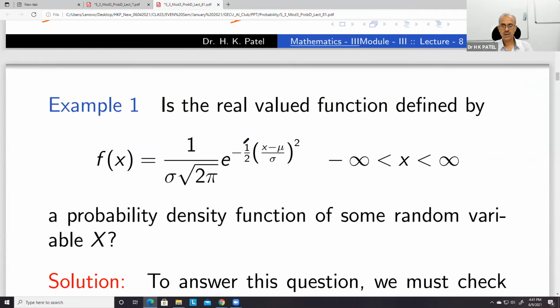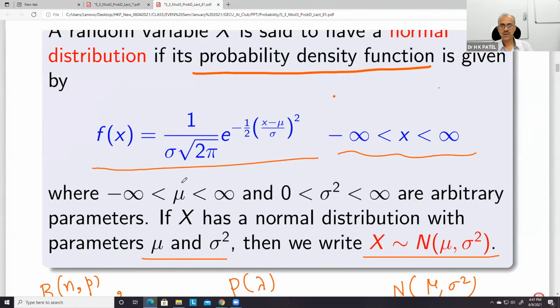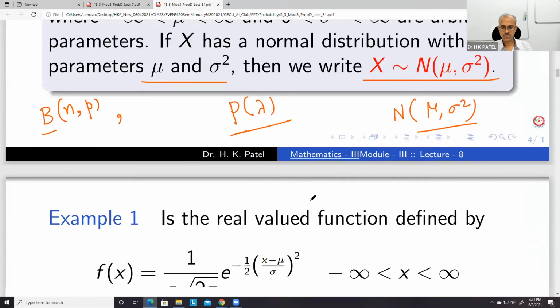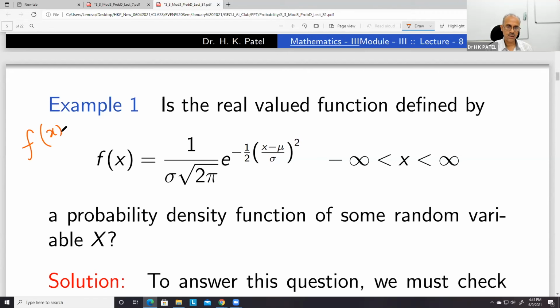So the first thing we do here is we prove that this f(x) is actually a PDF. Proving it is a PDF means you have to prove that the integral of this function from minus infinity to plus infinity is equal to 1. This is the basic condition for a probability density function, and also the function must be non-negative, greater than or equal to 0.